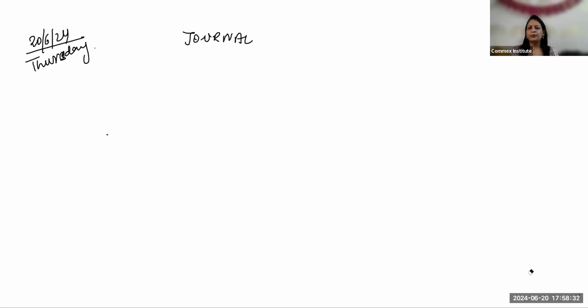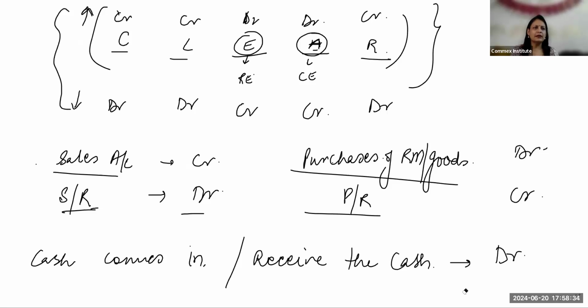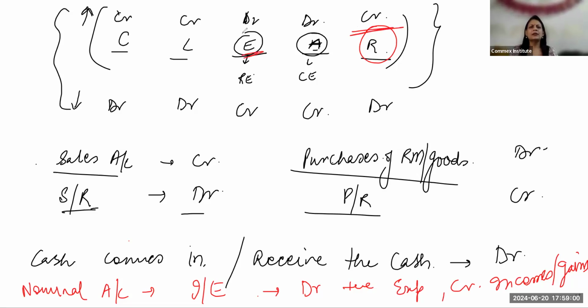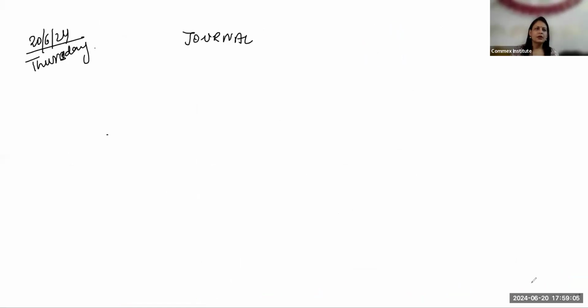Don't get confused, please. Okay, when we told you all this, remember the nominal account directly. For income and expenses, that rule is very easy. So what are nominal accounts? Nominal accounts are all my income and expenses accounts. And we know the basic rule that we debit the expenses or losses and credit the incomes or gains. Okay. And the same rule is over here also, no? Debit the expenses and credit the revenues. Okay. Any other doubt? Let me know.